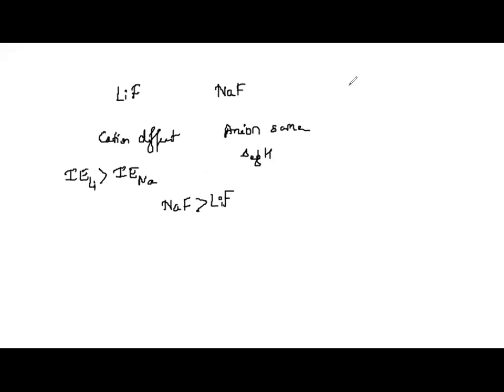On the other hand, if I give sodium fluoride and magnesium fluoride, this is across the period. Again, it is the cation only that we are going to consider. Across the period, atomic size decreases, therefore ionization energy increases. So sodium is going to have low ionization energy. Again, sodium fluoride will be a more stable ionic compound than magnesium fluoride.